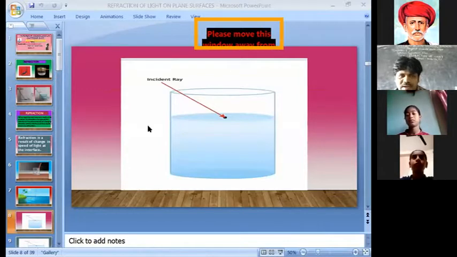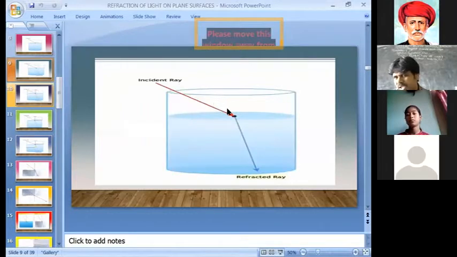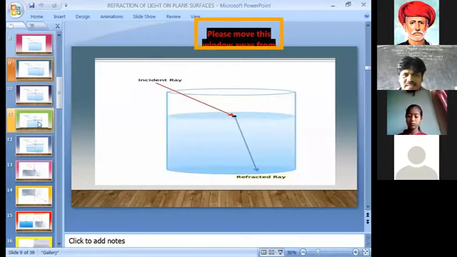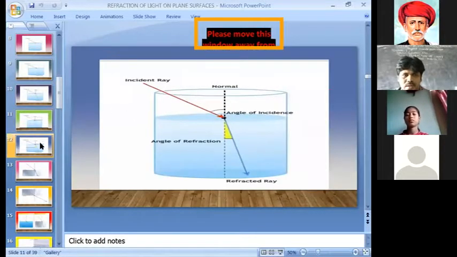And whenever you observe here, this is the incident ray. What happened here? When light enters from air to water, it bends. This ray is known as the refracted ray. Where is the light falling? At point O. If you draw a perpendicular line here, it is called the normal. It is known as the normal line. So this is the normal line.